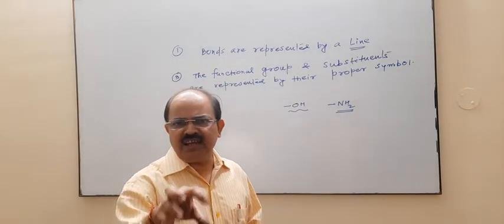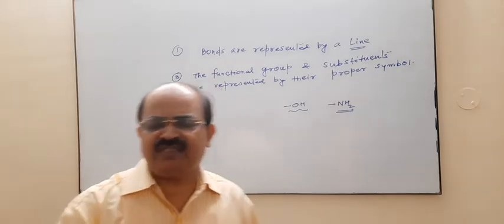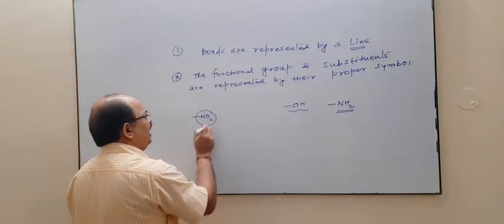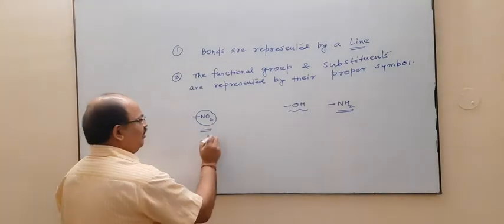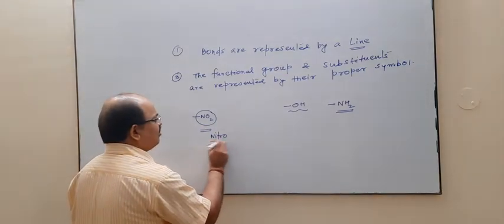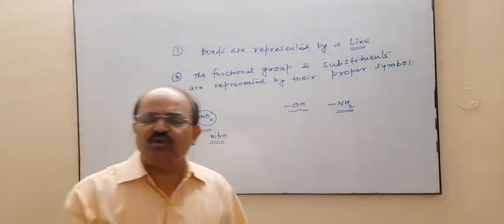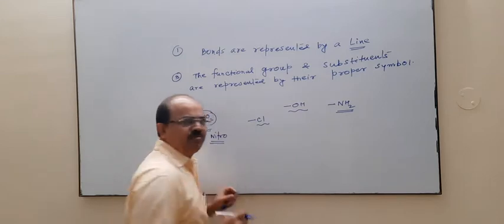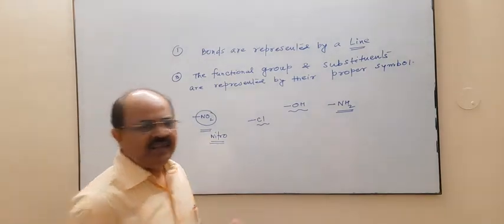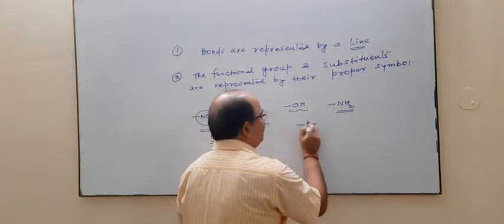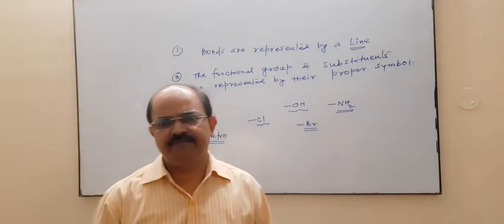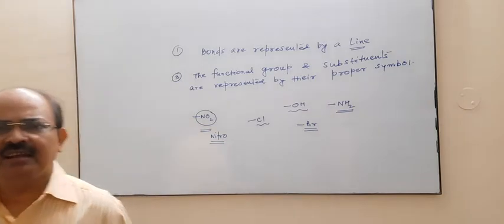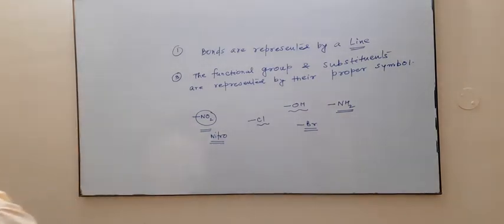If there is any substituent, suppose the substituent is nitro, then NO2 should be written. If your substituent is chloro, we have to write Cl. If the substituent is bromo, we have to write Br. So you can say this is also one of the main points or main instructions.